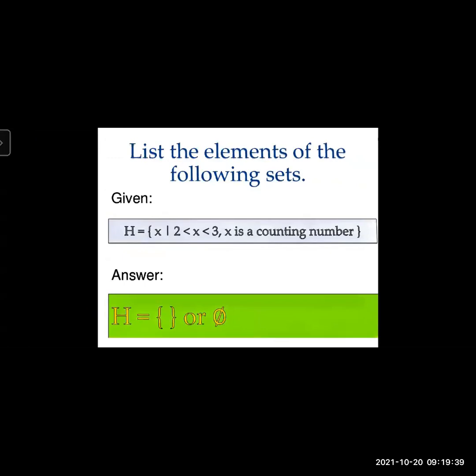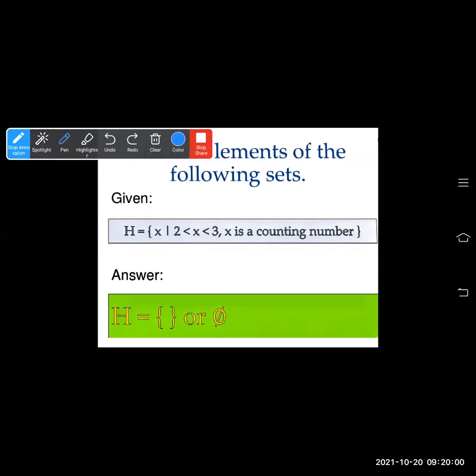H is equal to set of all x. I'm reading out the set. How I'm reading? Listen carefully. H is equal to set of all x such that 2 less than x less than 3. That means 2 and 3 are not included. x is a counting number. Counting number means what? x is a natural number, which is a counting number.